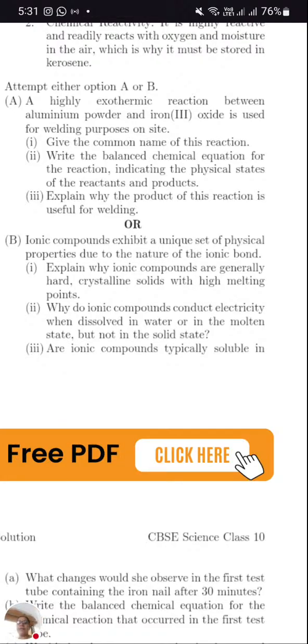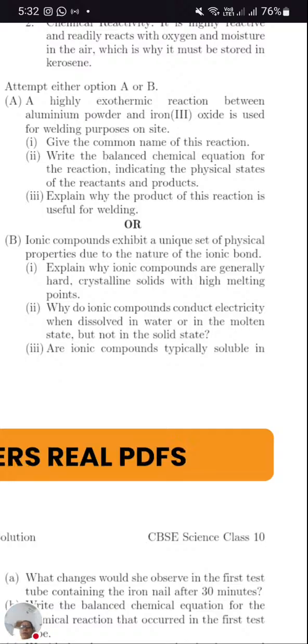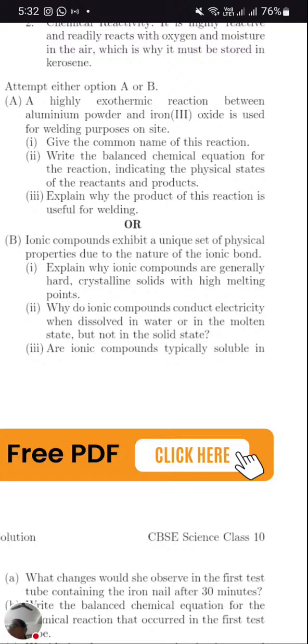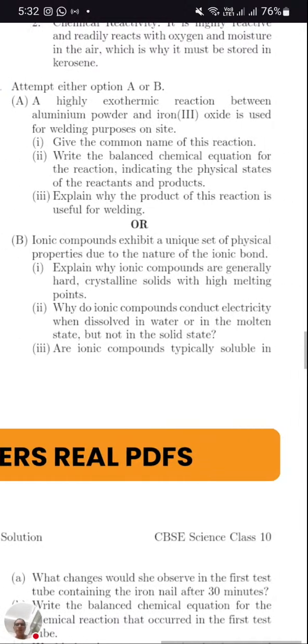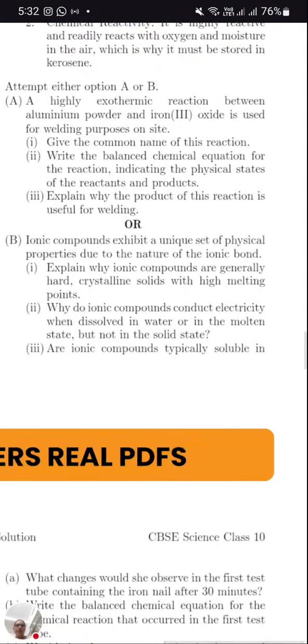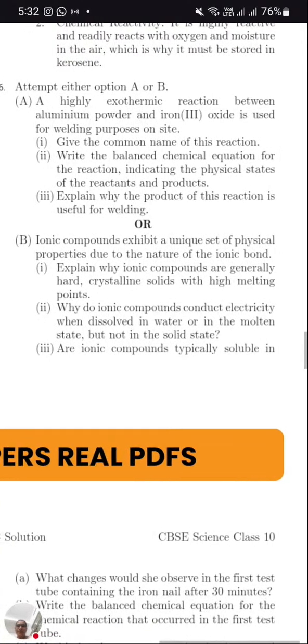The highly exothermic reaction between aluminium powder and iron oxide is used for welding purposes on site. Give a common name for this reaction. Okay, this is the thermite reaction, and where is it used? For welding rail lines. If you recall your metals and non-metals chapter, you came across it there. So let's have the answer for this. And the third question: explain why the product of this reaction is useful for welding.